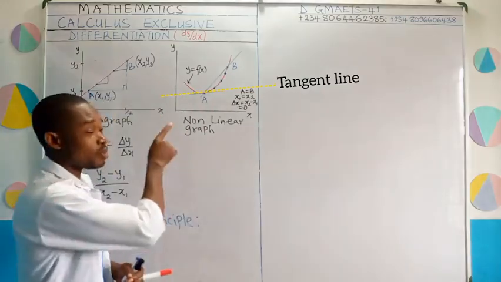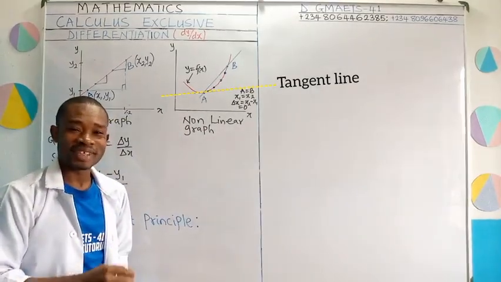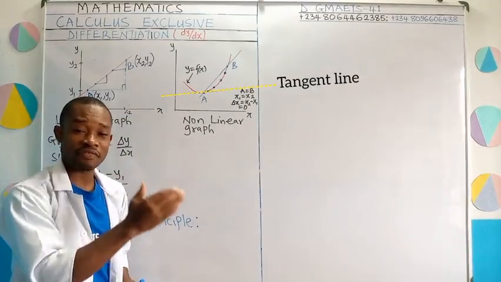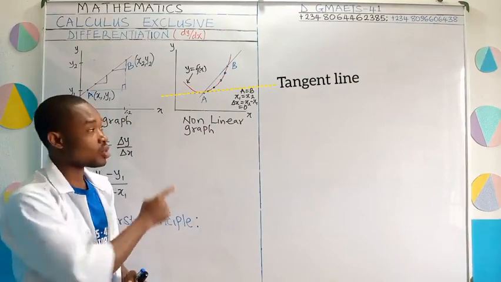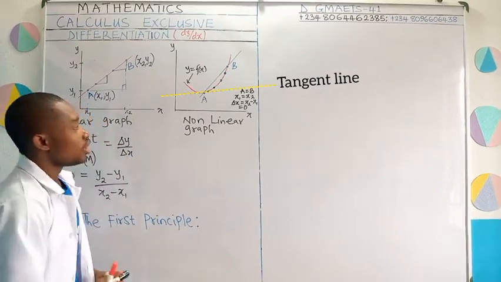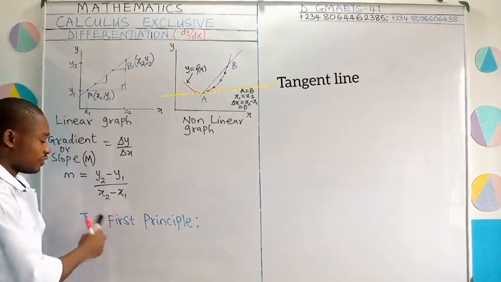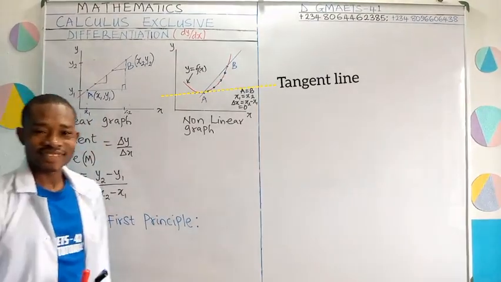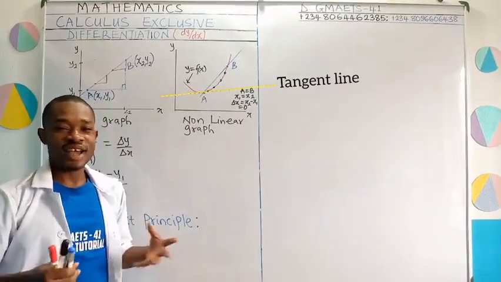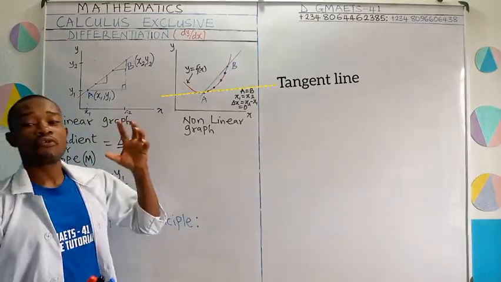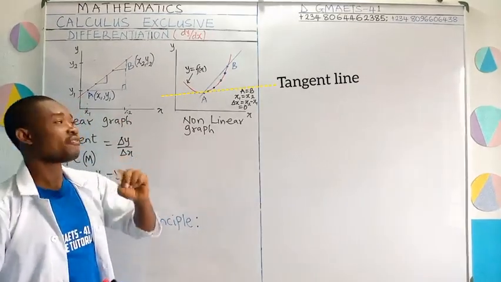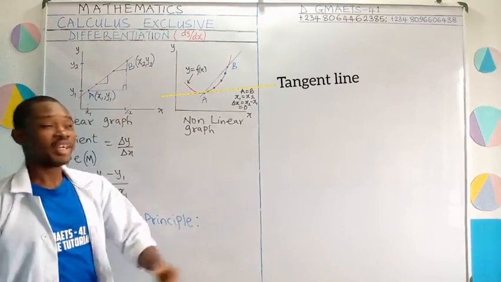There is a reason why I explained that to you, because by the time we get close to deriving this first principle formula, we are going to apply that condition. Now let us move as we derive this first principle. Are you ready? Now, for us to find out how changes in x affect y, we need a tangent line.